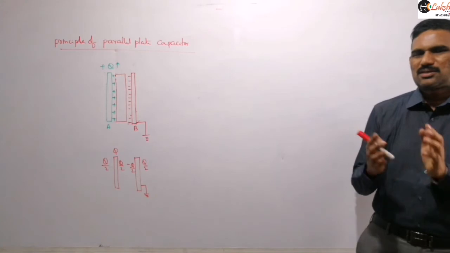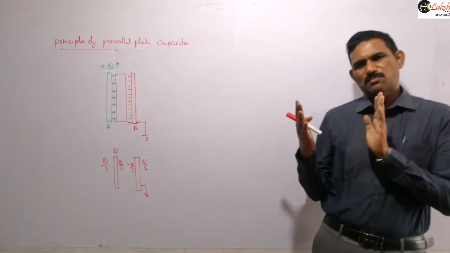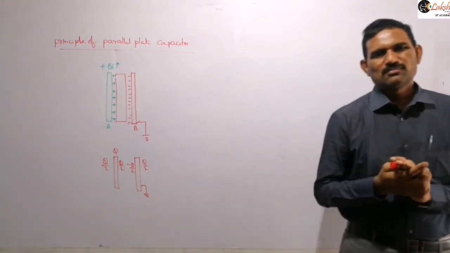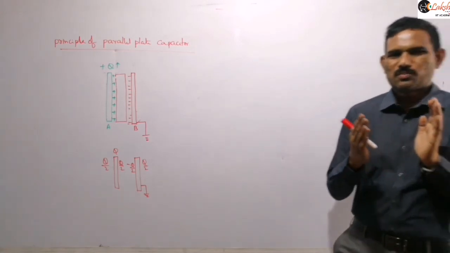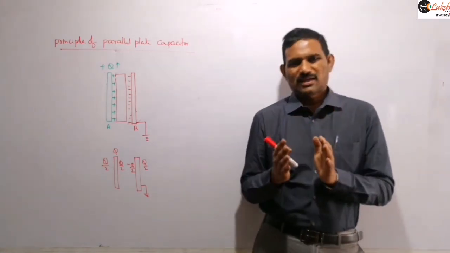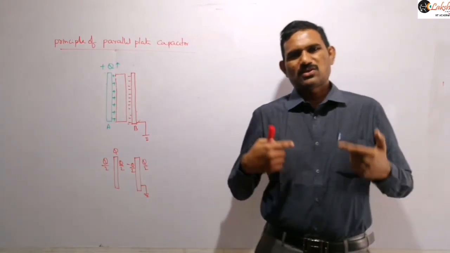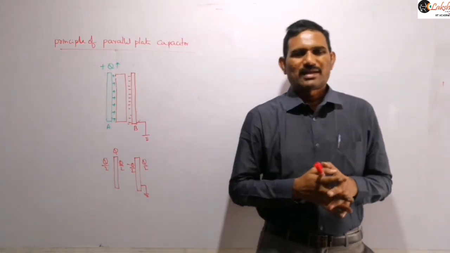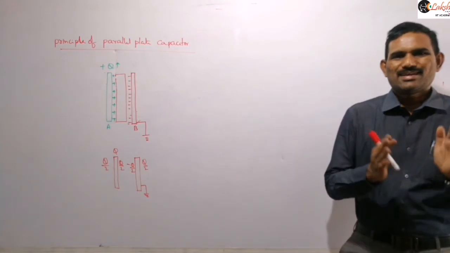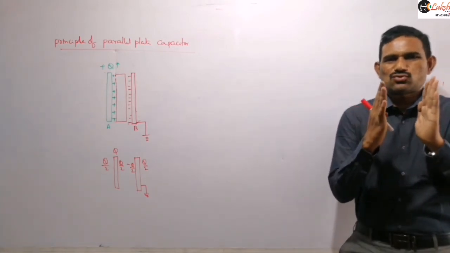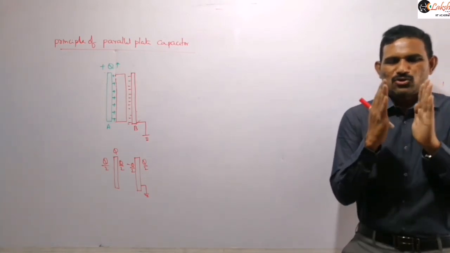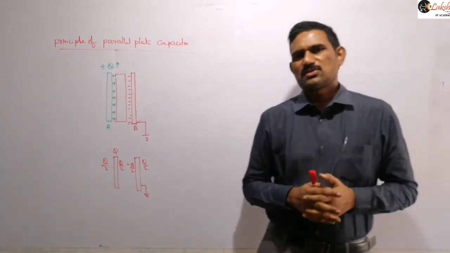So here remember that parallel plate capacitor means those plates may be of any shape. It need not be a square, it need not be a rectangle, it may be a circular plate also. Any shape of plates may be there, just those two plane plates must be there, and those two plates are very close to each other, that's it.